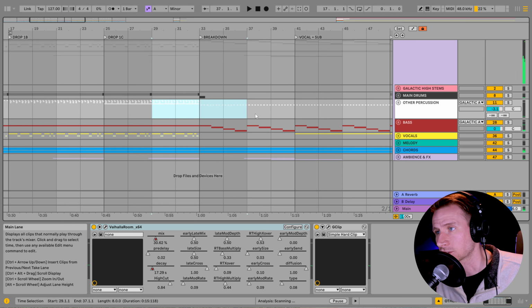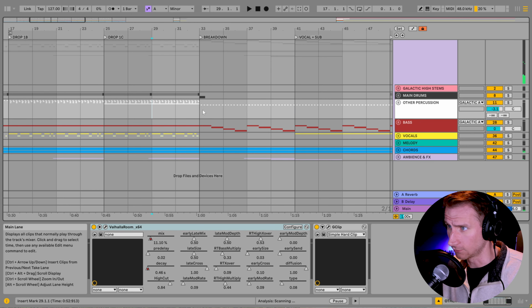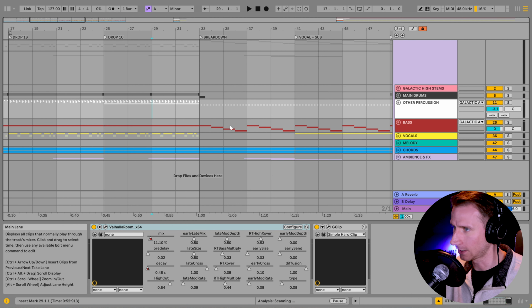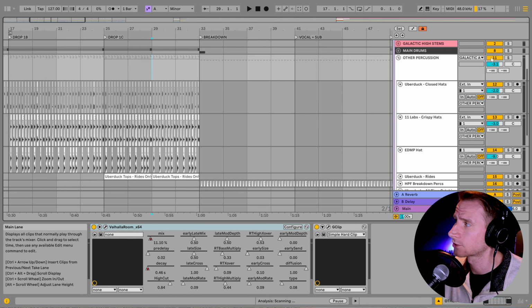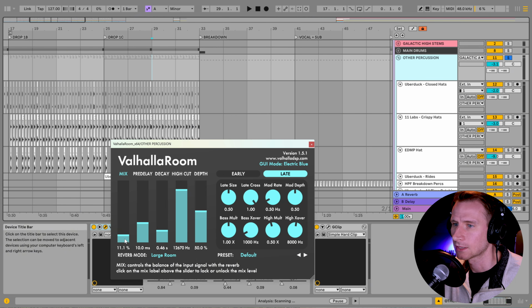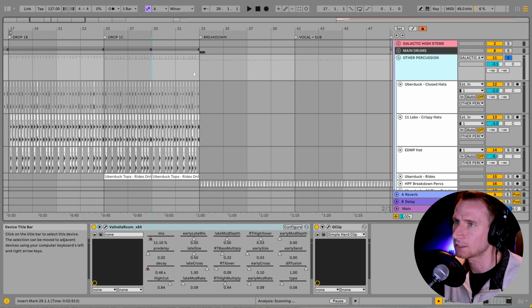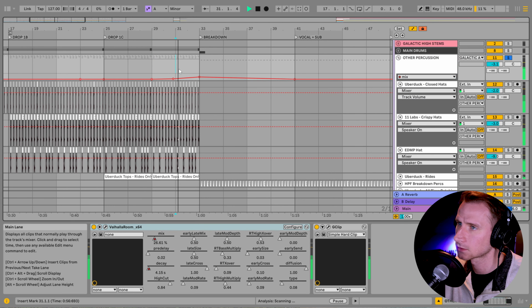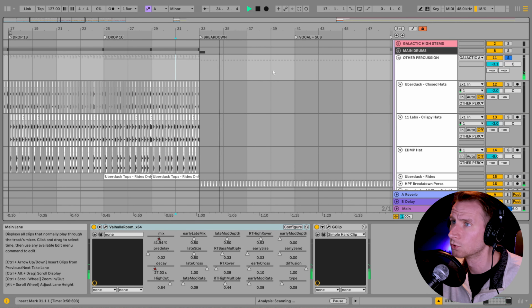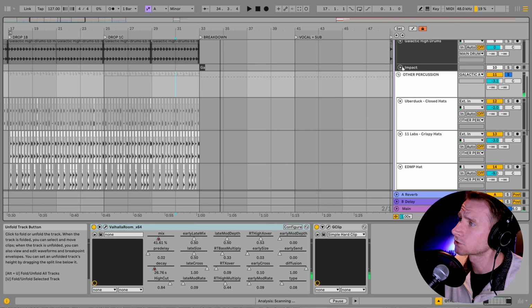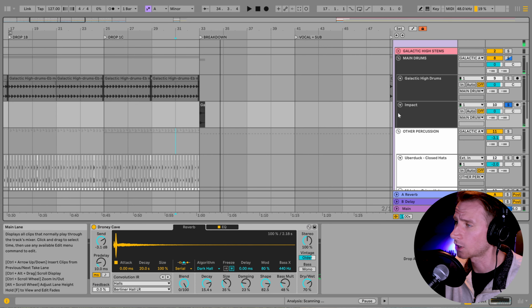So now we're transitioning into the breakdown, which I've already written. And basically, it's just a matter of using the parts you already have, right? So everything here to kind of transition into the breakdown is a natural sweep. So our perks, for example, I have the reverb rising, the mix amount on the dry wet, and the decay here. So if we solo this and hear the effect. Nice smooth little washout.